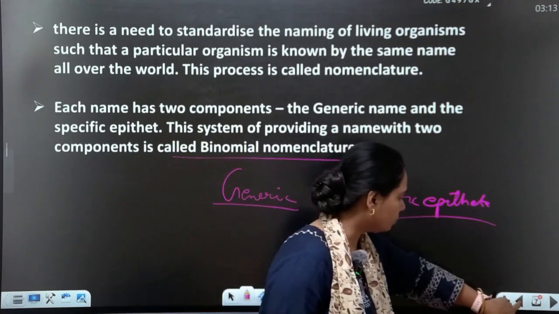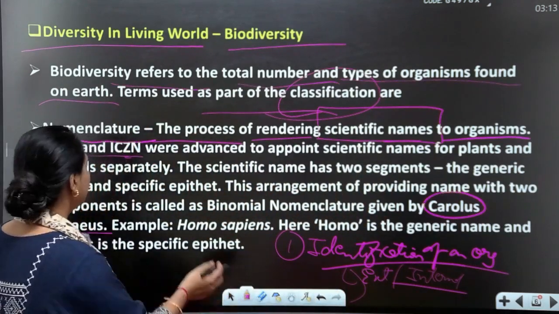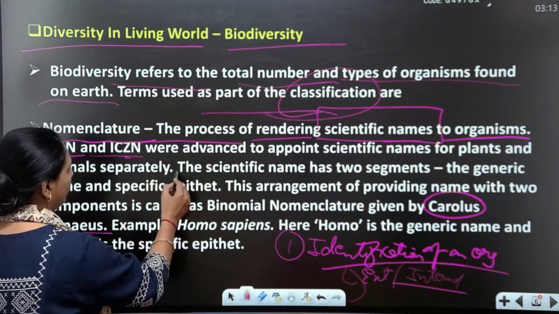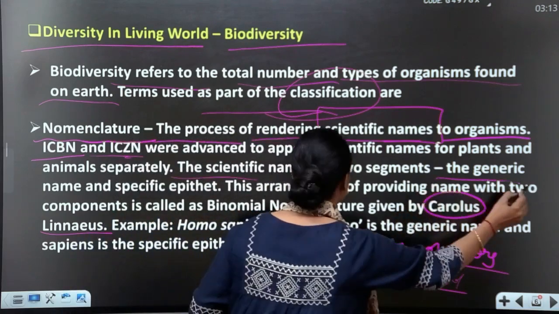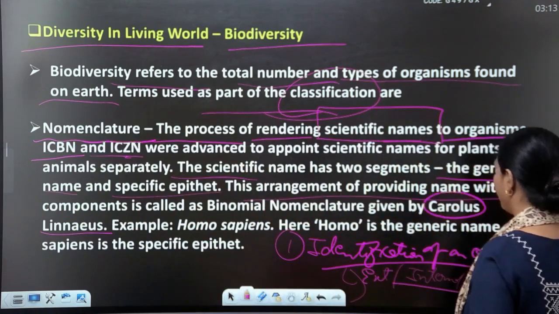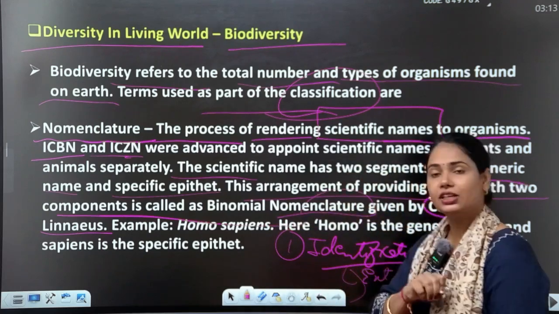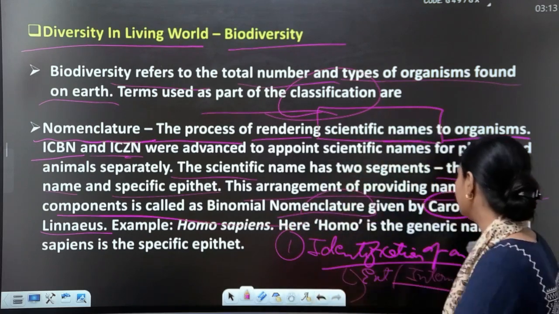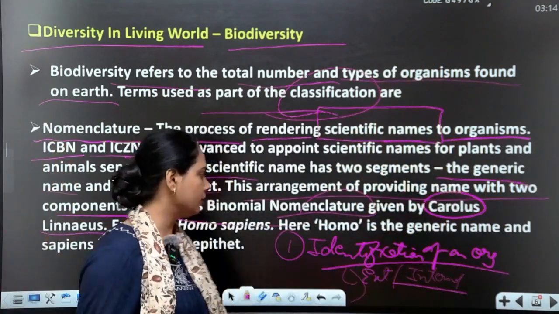Okay, clear students? So now I am just reading out from here. The scientific name has two segments. I already told you, the generic name and specific epithet. This arrangement of providing a name with two components is called binomial nomenclature. Yes, two naming system, students, given by Carolus Linnaeus. Yes, Carolus Linnaeus is a very, very good scientist.